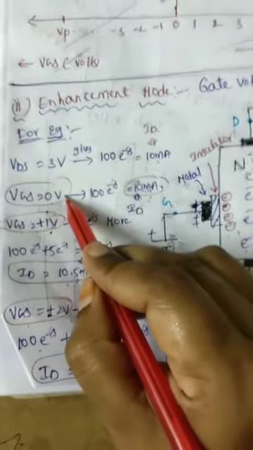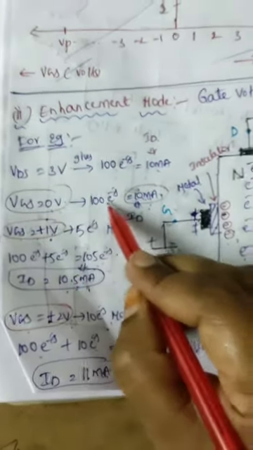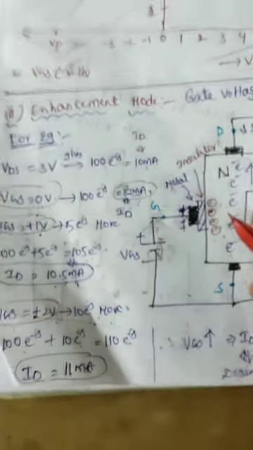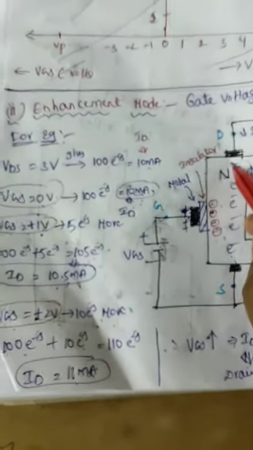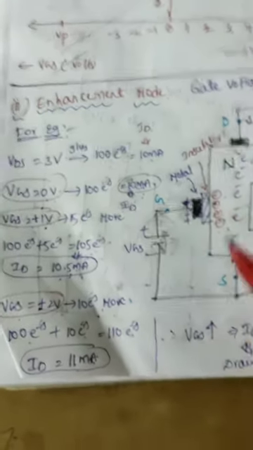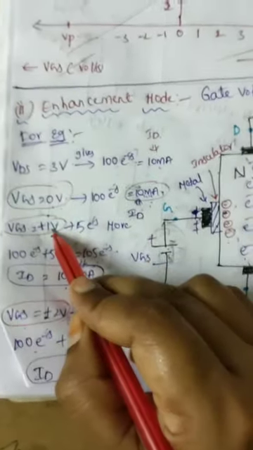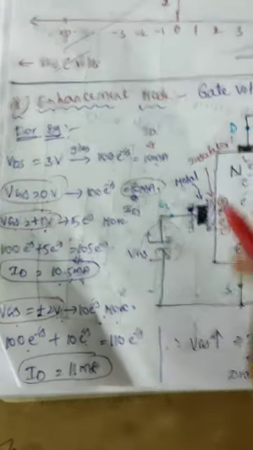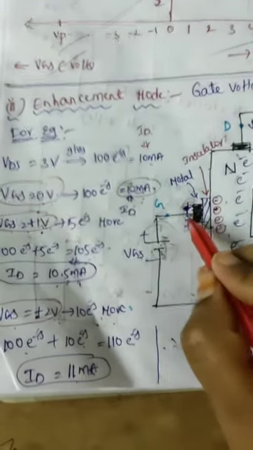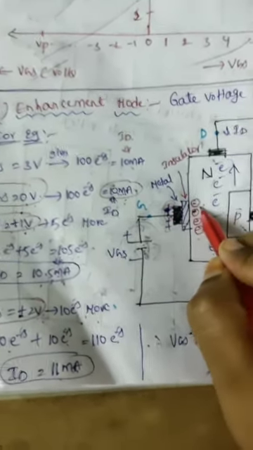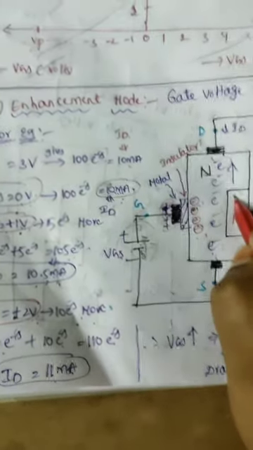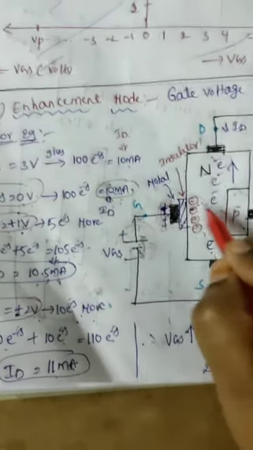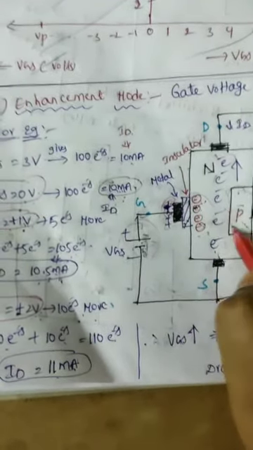Again, initially take VGS equal to 0, so that there is no effect of gate voltage on this semiconductor. So 100 electrons are moving from source to drain, and the current is 10 milliamperes. Now I am increasing VGS to plus 1 volt, a positive potential on the gate. This positive potential on the gate attracts the opposite polarity charge carriers from the p substrate, that means negative polarity charge carriers, which means electrons. So electrons are attracted from the p substrate.